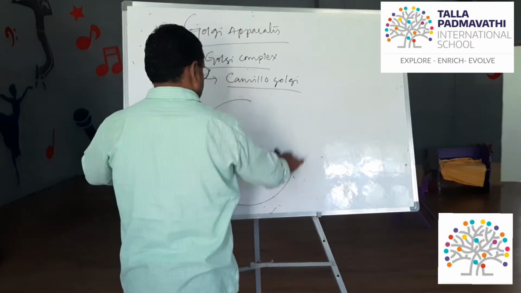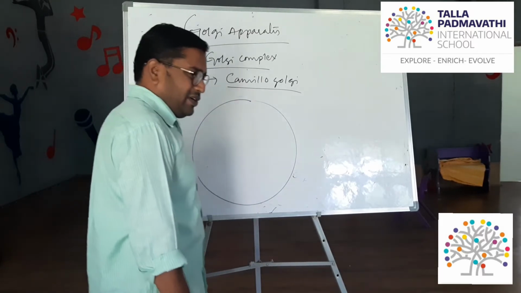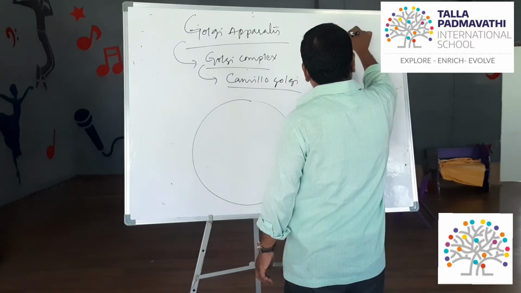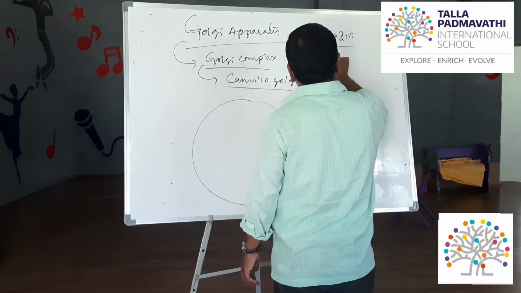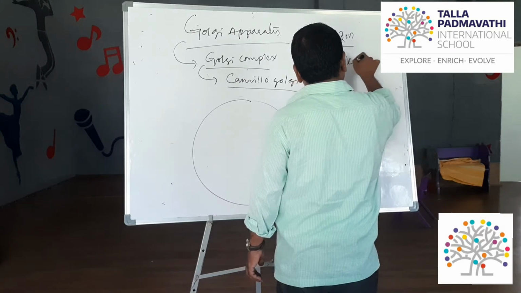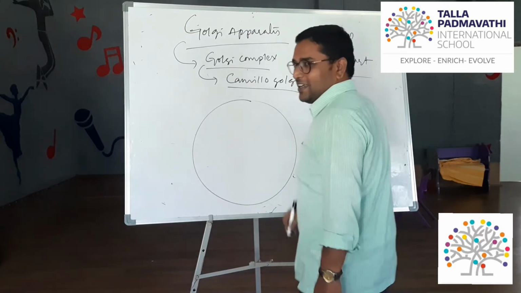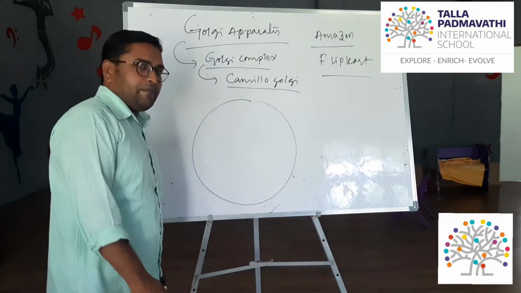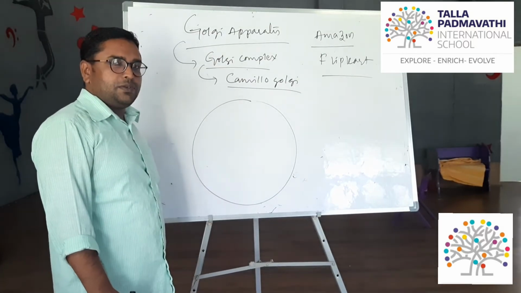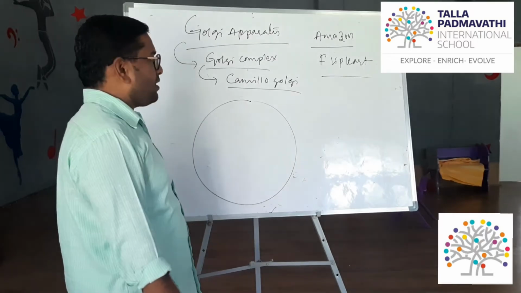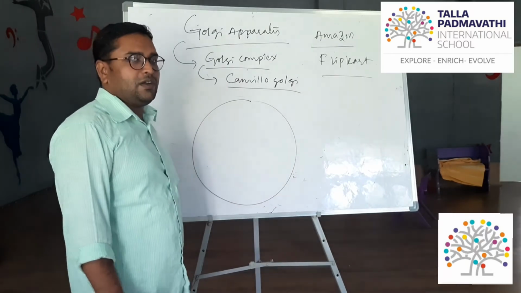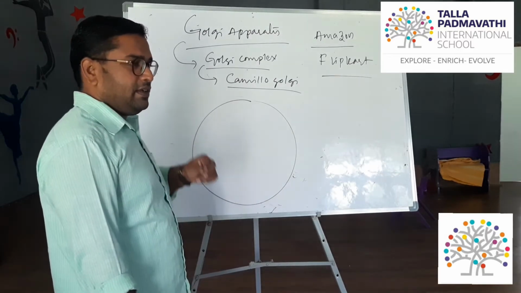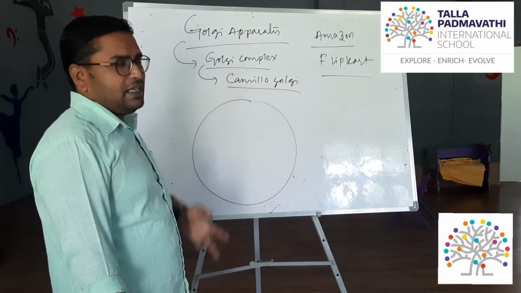Now let's see the major function. Nowadays everyone likes Amazon and Flipkart because they are online distributors. They distribute the products. When we book a product online, they deliver it to us within a short span of time without any delay.